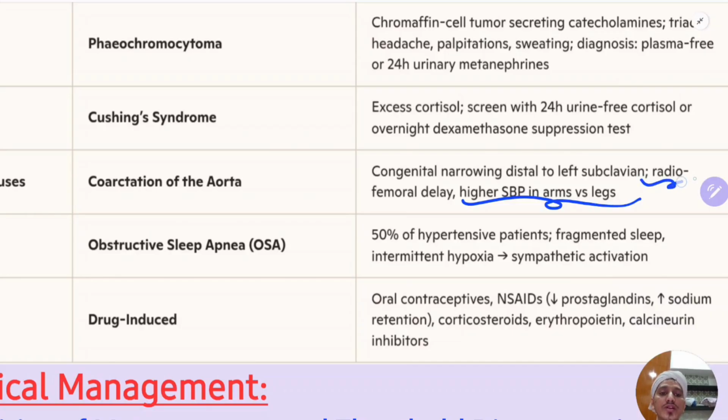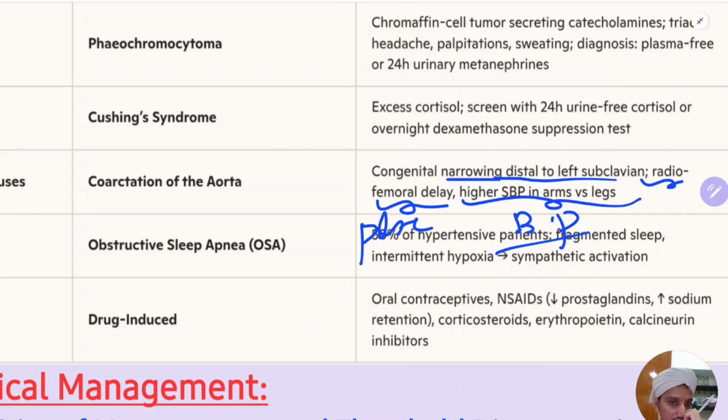And if there is radiofemoral delay, where you palpate the radial artery along with the femoral artery and appreciate the delay, and this is in pulse and this is in BP, and you see SBP is higher in the arms than the legs, then you should suspect coarctation, which is narrowing of the aorta distal to the left subclavian artery. So radiofemoral delay and more SBP in upper limbs compared to the lower limbs is the clue to diagnosis.